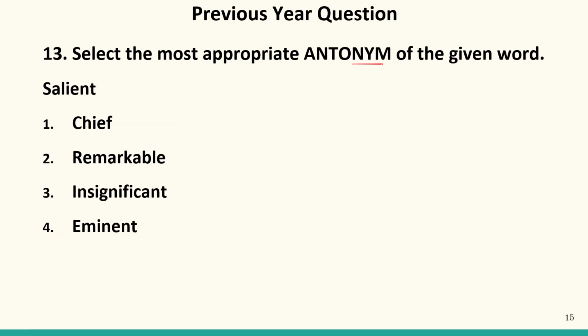Select the most appropriate antonym. Antonym means opposite word. Now we have to select the opposite word of the given word, that is salient. Now salient means important. You must have heard the phrase salient features. So this is important or essential.